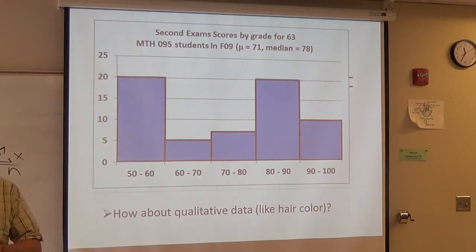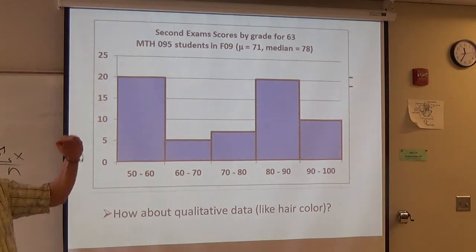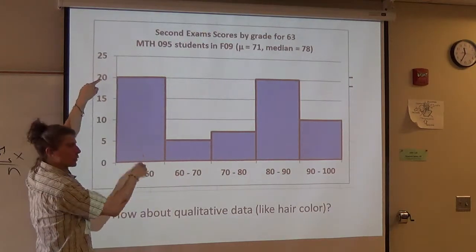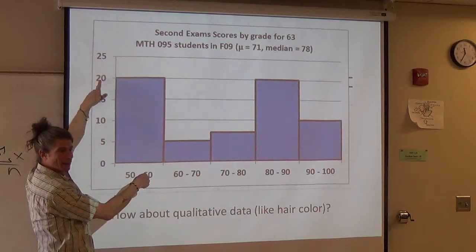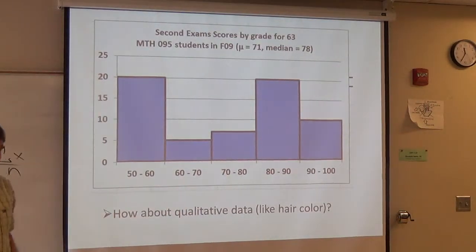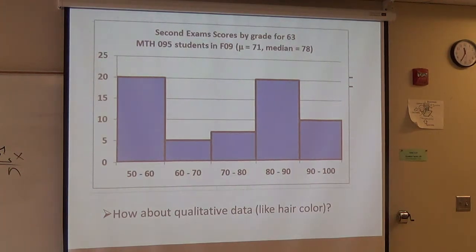You can only use qualitative data with the modes, or you only use modes with qualitative data, because it's the only one that just looks, remember what we said, mode looks at this, then goes down and only references this. Well, for qualitative data, these references are words, and that's okay. You don't need to actually do any math at all. Even the median has a tiny bit of math involved, because you have to put stuff in order first. The mode is the only one that has no mathematical calculation at all involved.